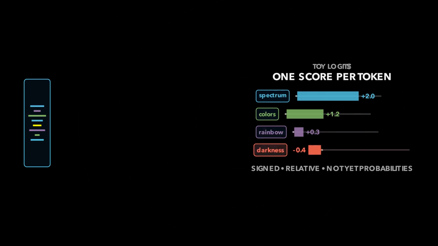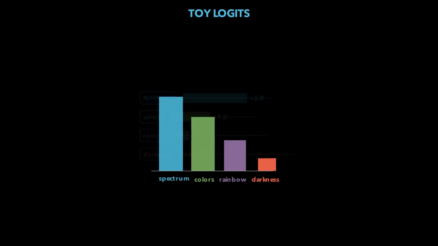For our prism prompt, use 4 toy candidates. Suppose spectrum receives a logit of 2.0, colors gets 1.2, rainbow gets 0.3, darkness gets minus 0.4. Real models score thousands of possible tokens. We are showing 4 because the geometry is easier to inspect. These values are invented for the explanation.